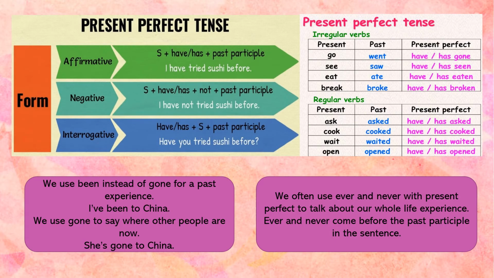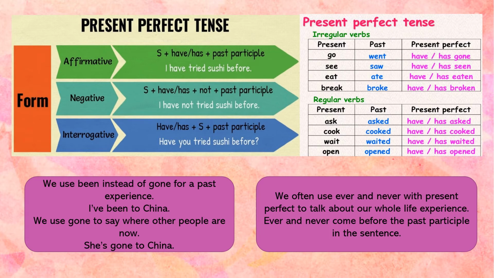Here we can see the structure of how to make sentences in present perfect. For affirmative sentences, it is subject plus have, has plus past participle. For negative sentences, subject plus have, has plus not, or haven't, hasn't, plus past participle.